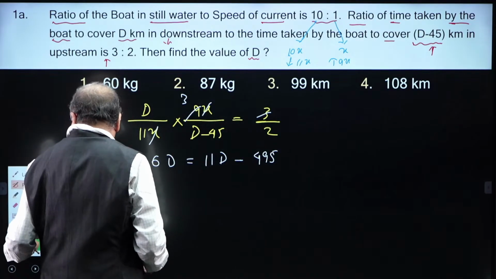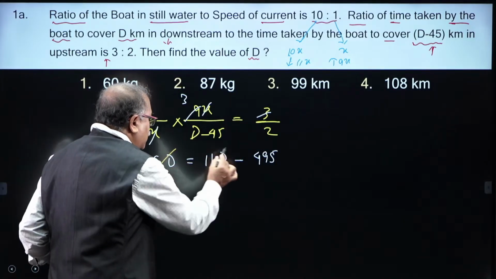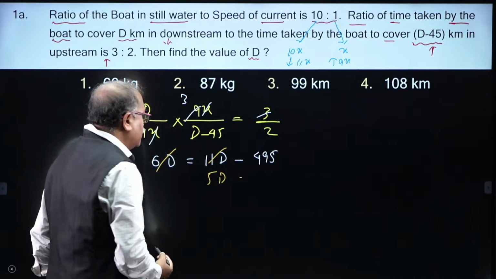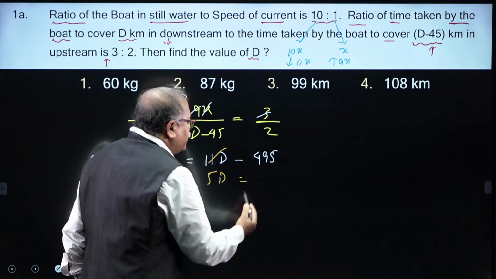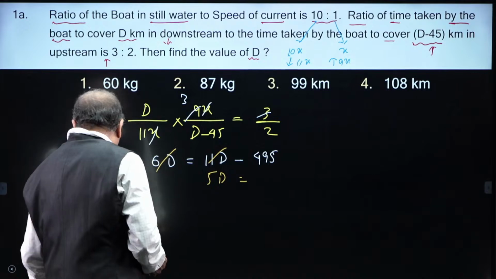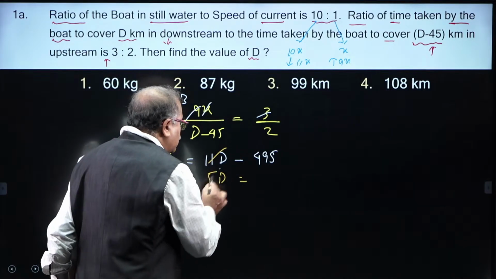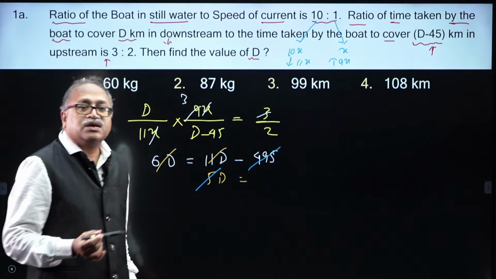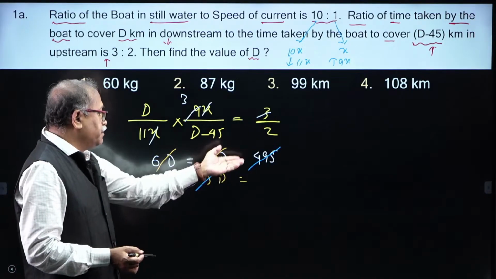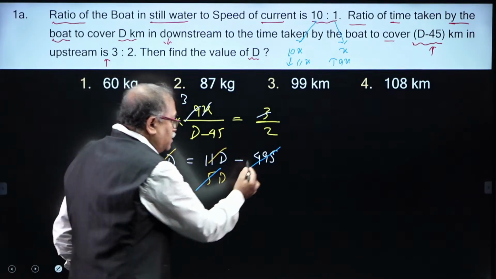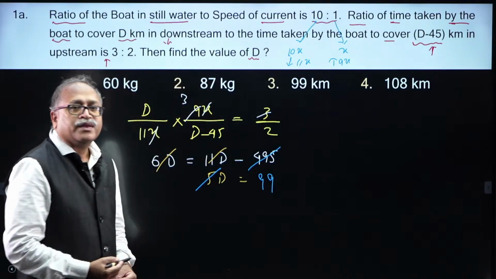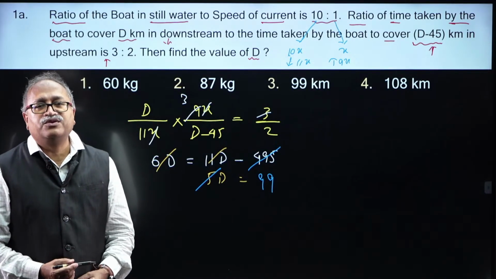When I cancel this part, I get 5d is equal to, is it 5d? Yeah, 5d is equal to 945. So, what is d? He must have done it this way, therefore he answered the question so nicely with accuracy and speed. With 5 this gets cancelled, that is 5 9s are 45 and 5 9s are 45. So, what is d? d is equal to 99.